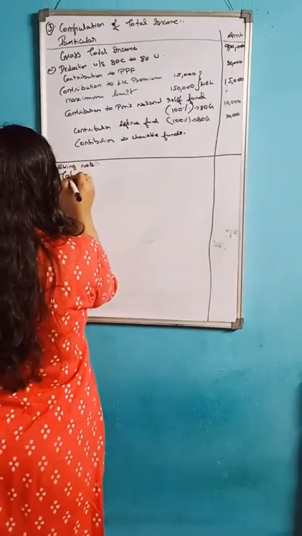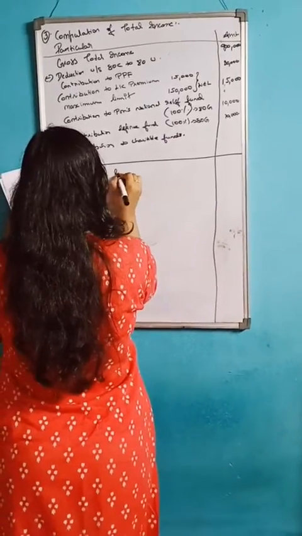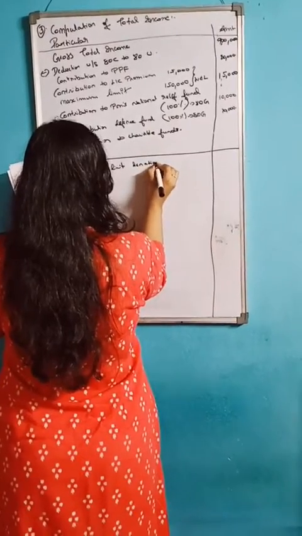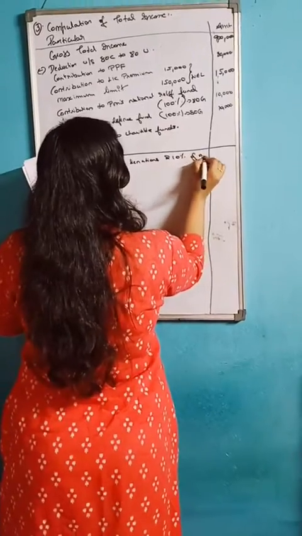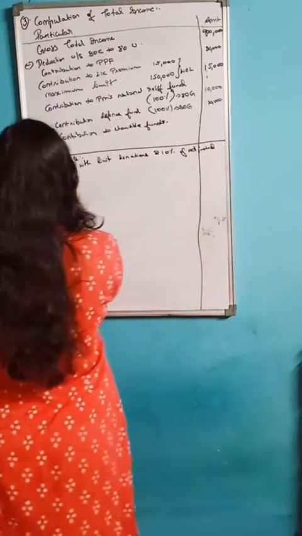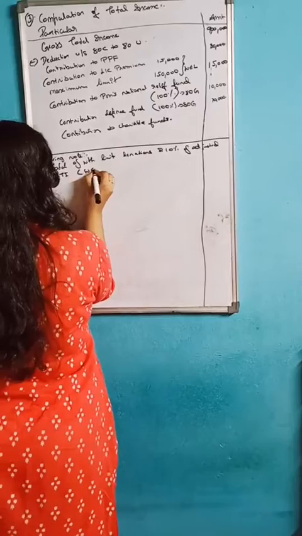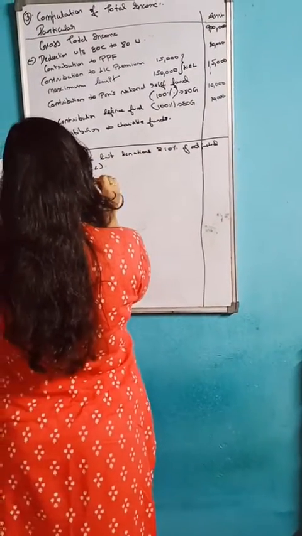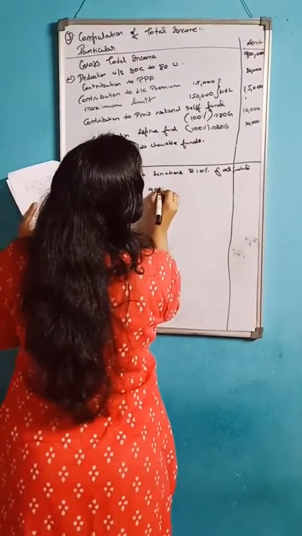So I'll write here: donation with limit, or 10% of adjusted gross total income, whichever is less, that you should take. So 10,000 or 10% of 9 lakh.